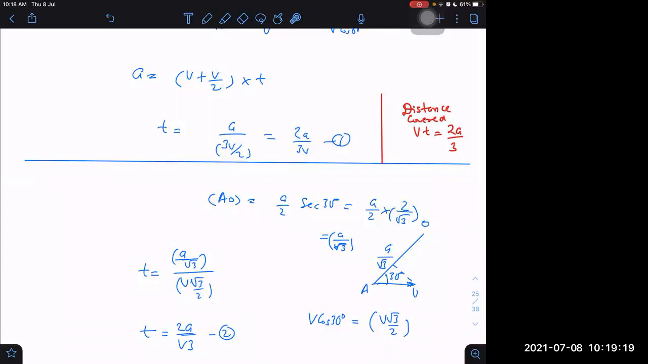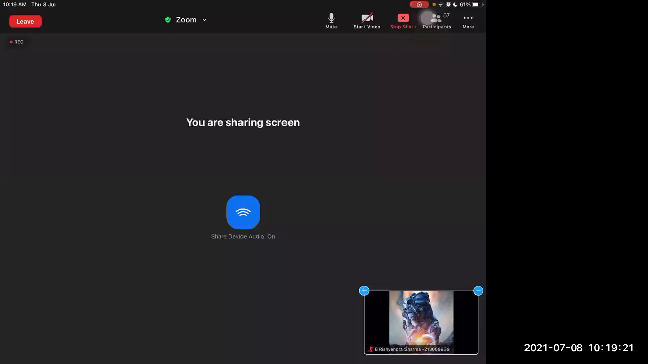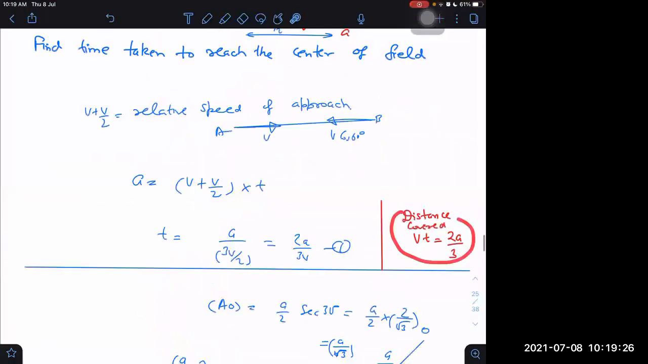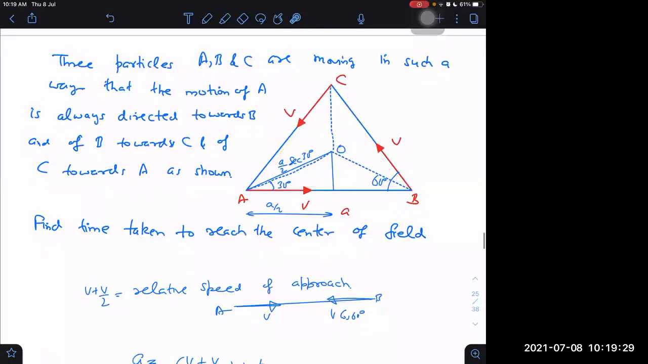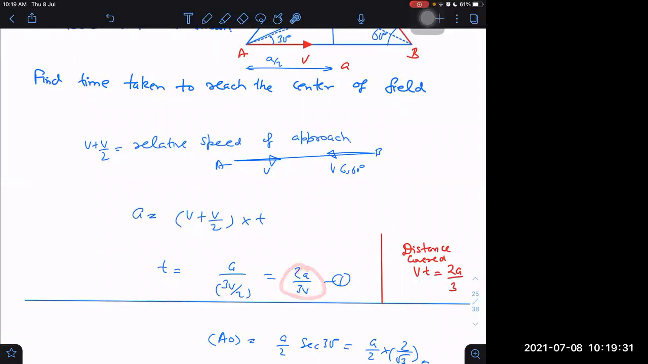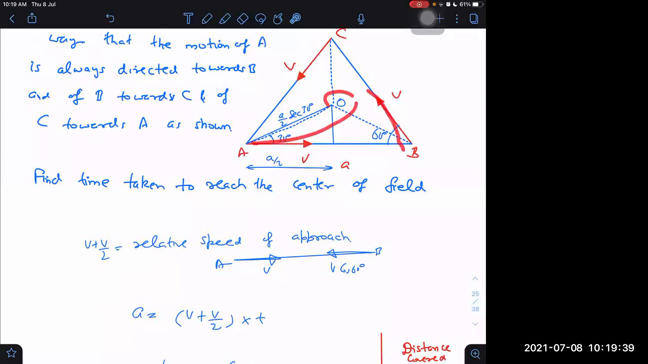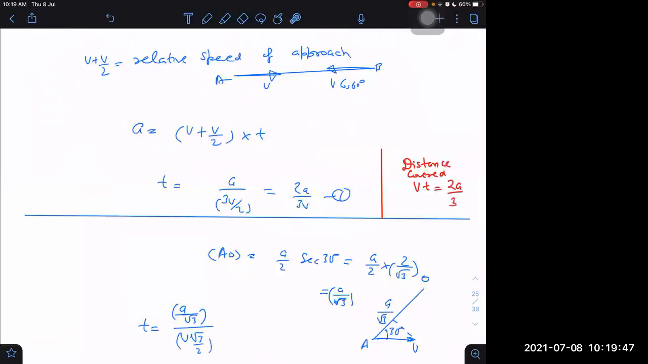Did you hear? I was telling that sometimes they ask distance covered. If they are asking distance covered in such cases, first we should find time, then speed will remain constant, then speed into time will be the distance covered. Although the path is very complicated, some spiral shape like this, even then we can find out the distance covered. Okay.